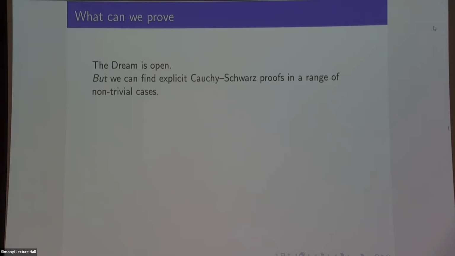So there's a bunch of instances of problems, in fact all the problems I've written up on the screen, where I can actually make this happen. I just have to work really hard. And the thing I have to work really hard at is taking this arbitrary proof and massaging it until it looks like a Cauchy Schwarz proof. I don't have a generic way of doing it, but I can do it by hand.